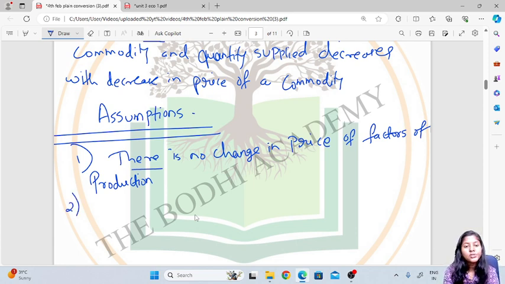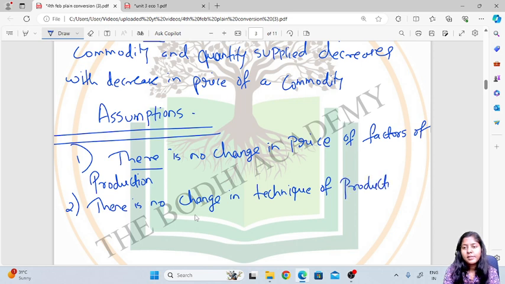Second, there is no change in technique of production. Third one, there is no change in goal of the firm.